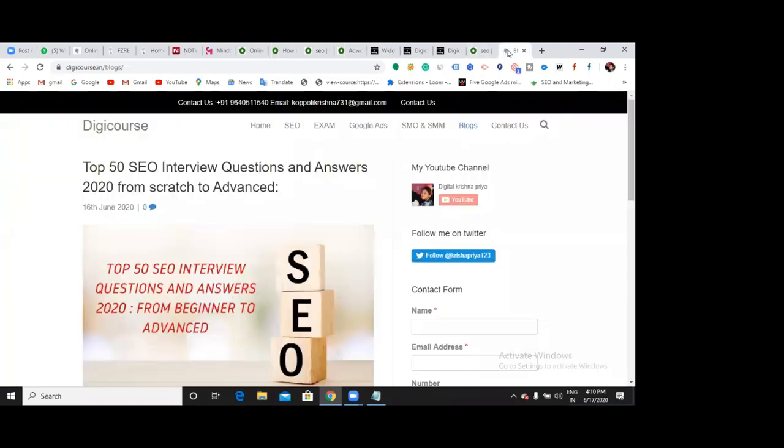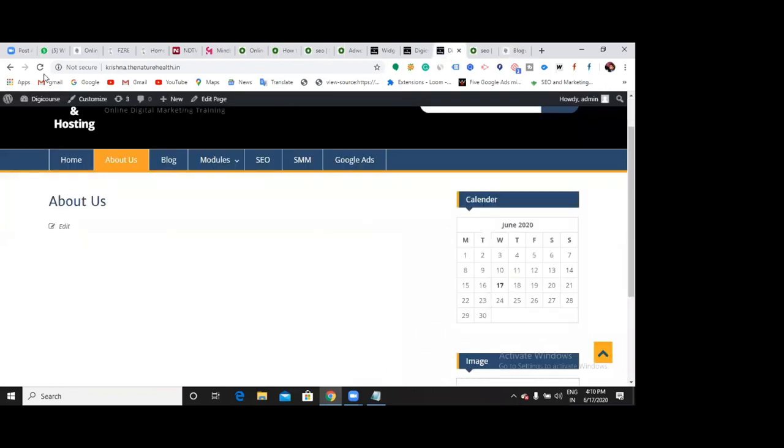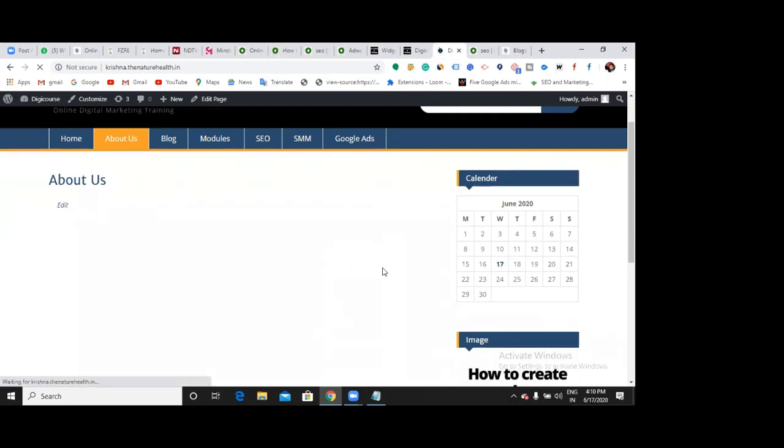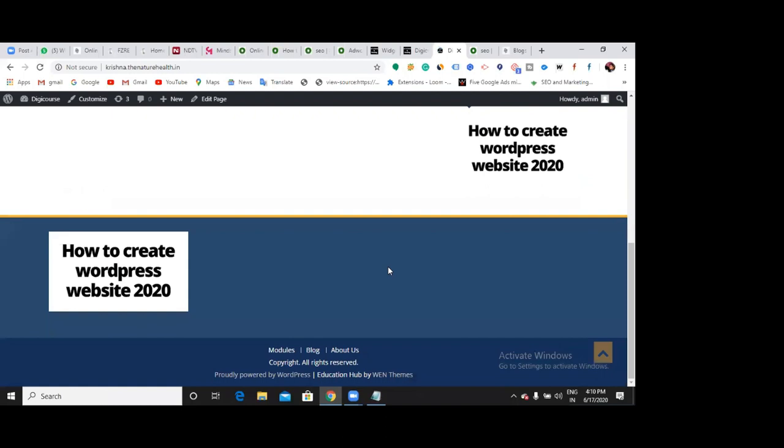Now where does it appear? Footer section. Let me refresh it. Can you see? Yes. This is what my footer shows. In such a way, whatever you want to show in the footer section, you can simply optimize it.